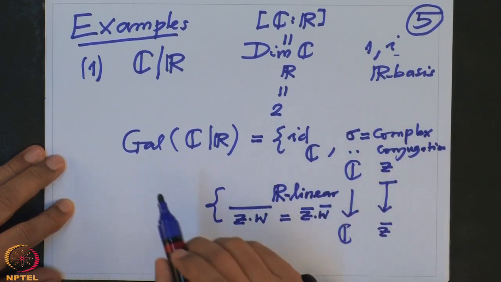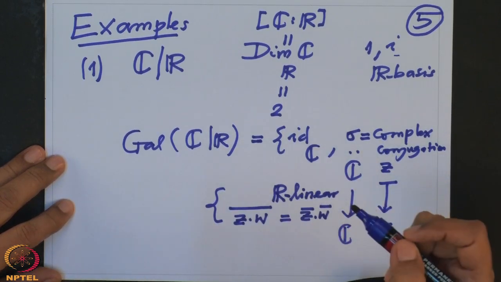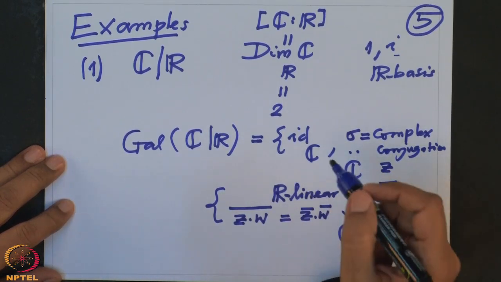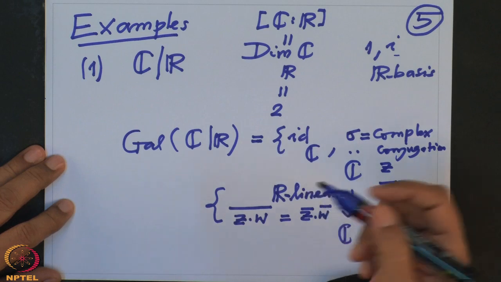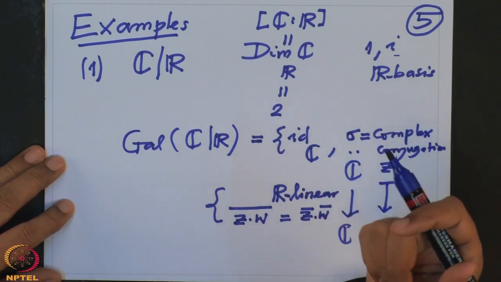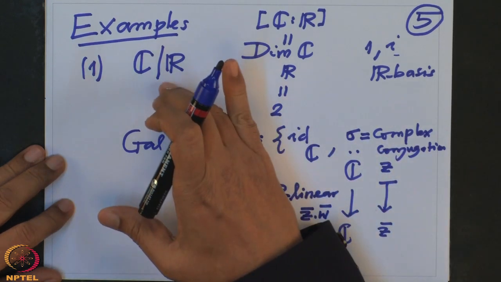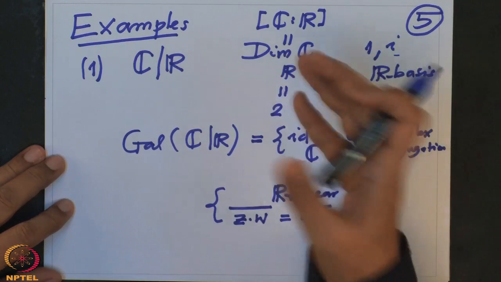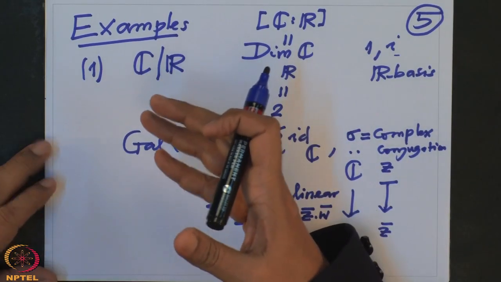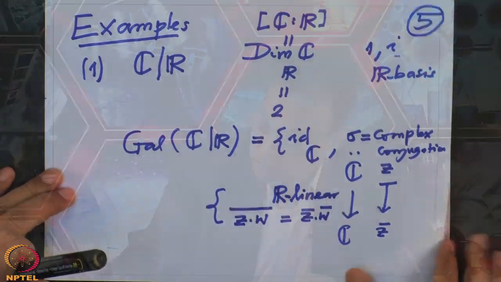And soon I am going to prove that these are the only two elements. So therefore, in this case the Galois group is of order 2. And as we know, studying groups of order 2 is very simple. Therefore, studying this extension will also be simple. That we also know. We have been studying complex numbers or real numbers very neatly. So this is one example.